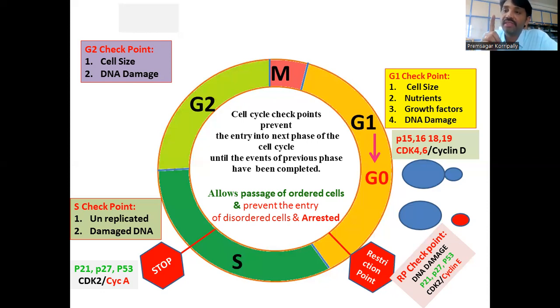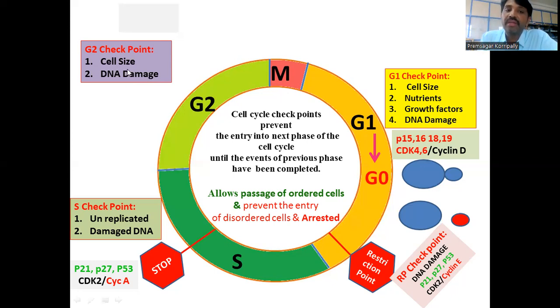One is at threonine 160, and threonine 14 and tyrosine 15. Threonine 160 is an activation phosphorylation, and threonine 14 and tyrosine 15 are the inhibitory phosphorylations. So CDK1 with the cyclin B is phosphorylated at these three sites.